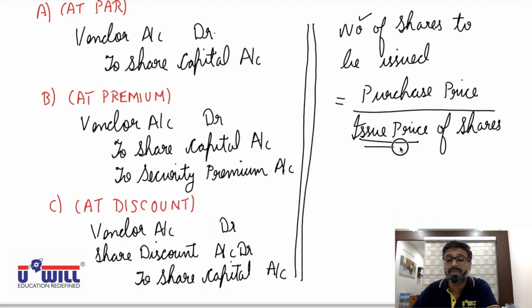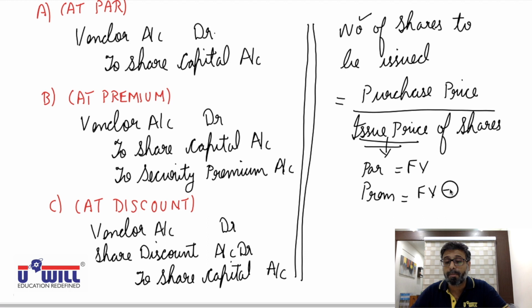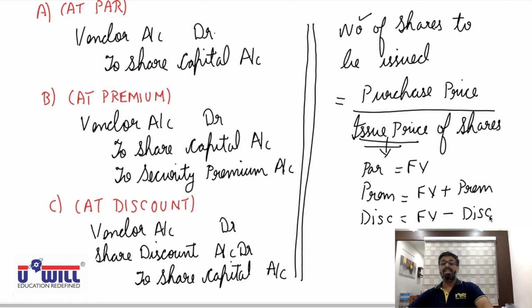Now what is this issue price of shares? If they are issued at par, then it is the face value, 10 rupees. If they are issued at premium, then the issue price is face value plus premium. If they are issued at discount, then the issue price is face value minus discount. Means if shares of 10 are issued at 5 rupees premium, the issue price is 15 rupees. If shares of 10 are issued at 1 rupee discount, the issue price is 10 minus 1, that is 9 rupees.